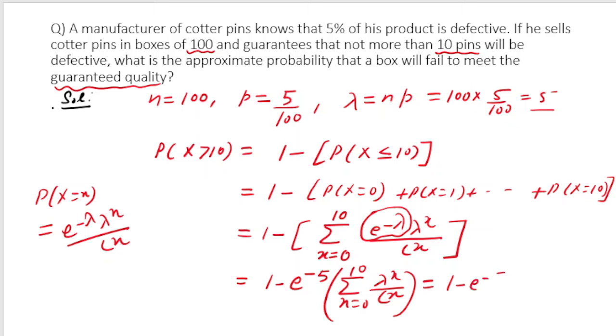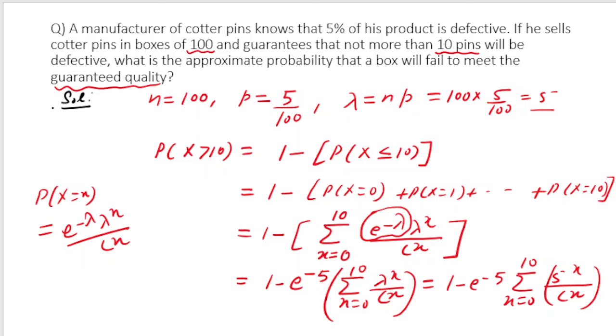E to the power minus 5, summation x varying from 0 to 10, and lambda is 5, so 5 to the power x by factorial x. So I need to calculate this part for 0, 1, 2 and up to 10, and then take the summation. But I am leaving it as such, and if they ask this in the exam and are not providing any other information, then we can leave the answer up to this point, because calculating all the values will be very time consuming.